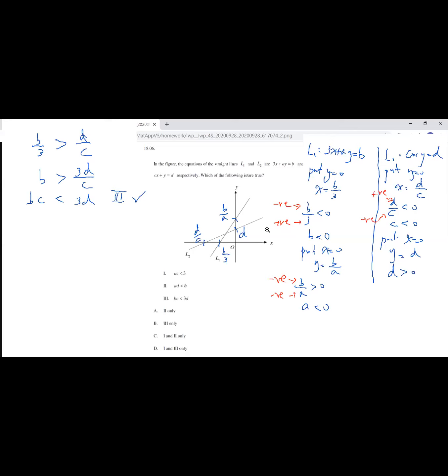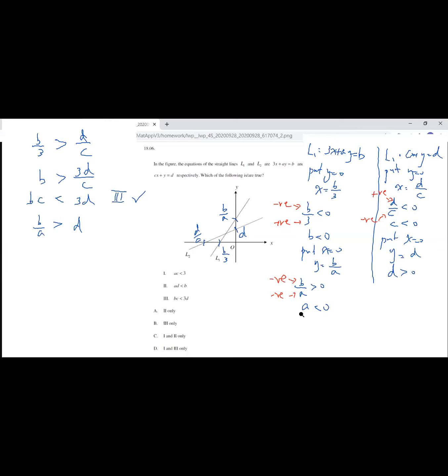Okay, it's b over a. And then y intercept of L2 is d. Y intercept of L1 is higher than y intercept of L2, which means that b over a should be larger than d. Is that okay? The higher will be the larger the value. Okay? And then we need to multiply the a to the right-hand side. And again, we have already found that a should be less than 0.